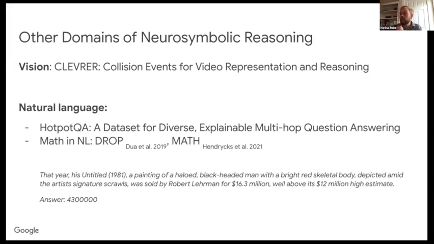For example, in the DROP benchmark, there are many questions that can test the arithmetic abilities of these language models, given the text question, like this one: in this year, his untitled painting of a haloed black-headed man with a bright skeletal bottle and so on sold for this much, and that was higher than an estimate given earlier.